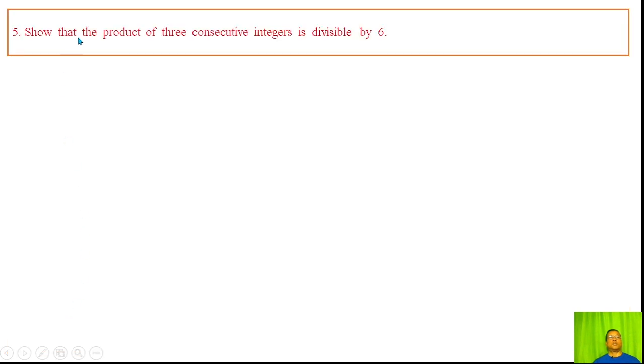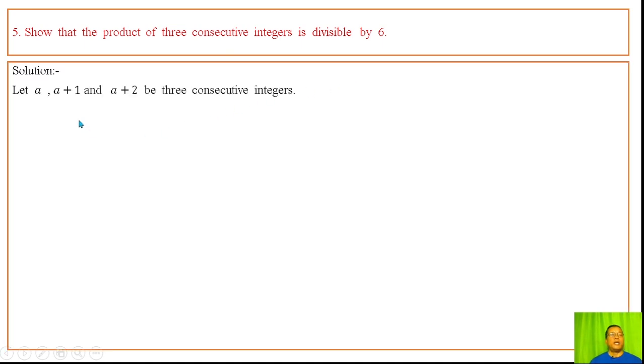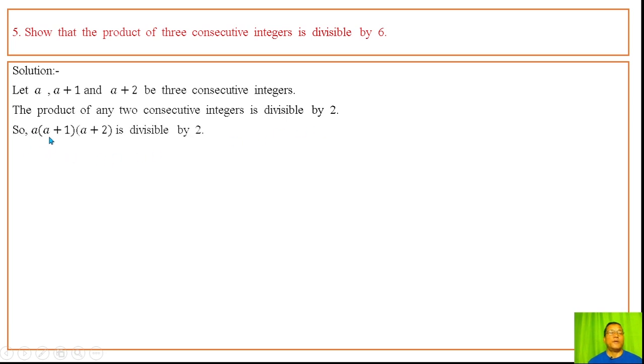Number 5. So that the product of three consecutive integers is divisible by 6. Thangnaba integer ahum gi product ase 6 na yenba yagani utlu haibani. Let a, a plus 1 and a plus 2 be three consecutive integers. The product of any two consecutive integers is divisible by 2. Thangnaba integer ani gi product ti 2 ni yenba yai habasi koi hana khangkre. So a into a plus 1 into a plus 2 is divisible by 2. Why? A into a plus 1 is 2 ni yambe yai or a plus 1 into a plus 2 is 2 ni yambe yai.